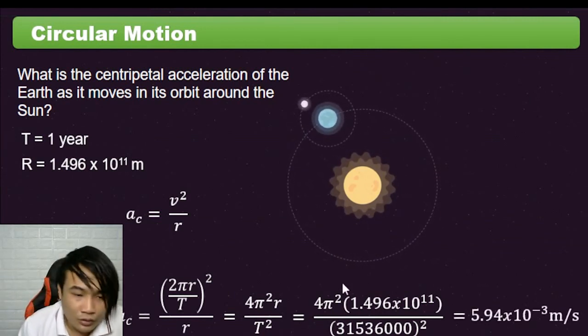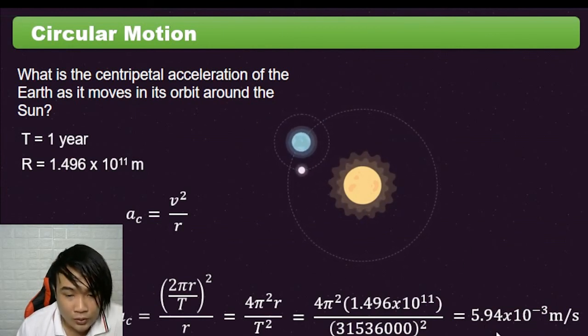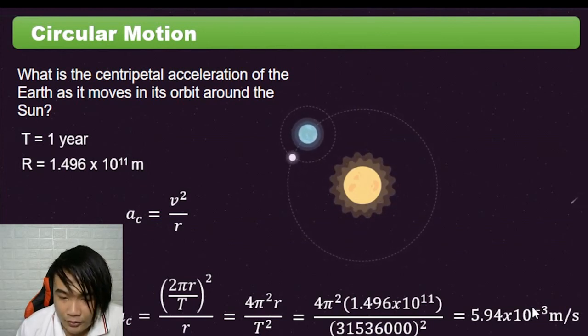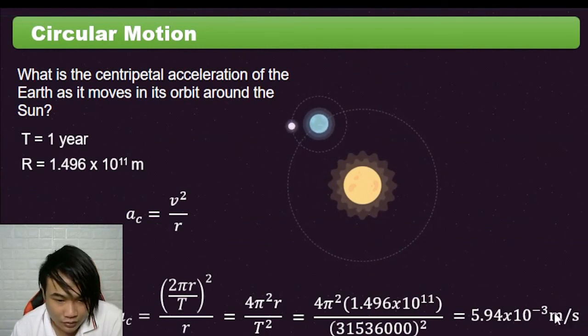So yung centripetal acceleration of the earth with respect to sun is equal to 5.94 times 10 raised to negative 3 meter per second squared. Second squared, nakalimutan ko.